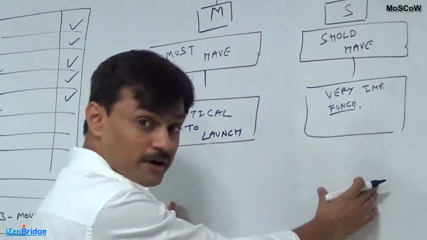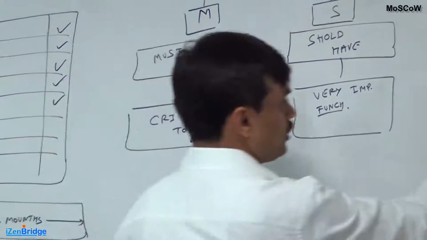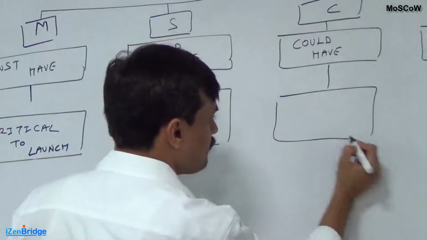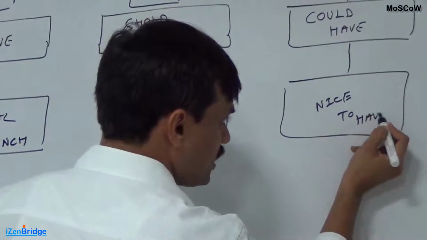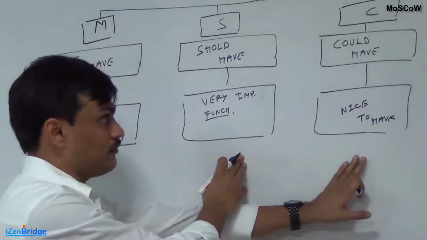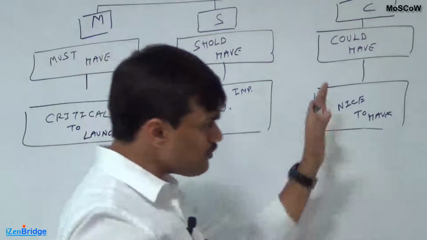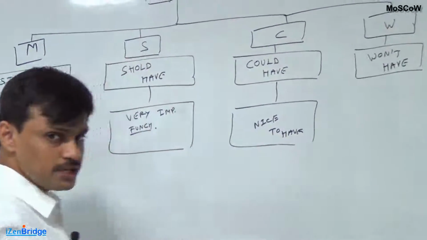So they are very important but not critical to launch. They fall under the should have category. The could haves, as I said before, are all nice to have. Once we are done with these 2 categories, we can think of won't have, could have. And with won't have, we are explicitly making it clear that you should not expect us to deliver this.